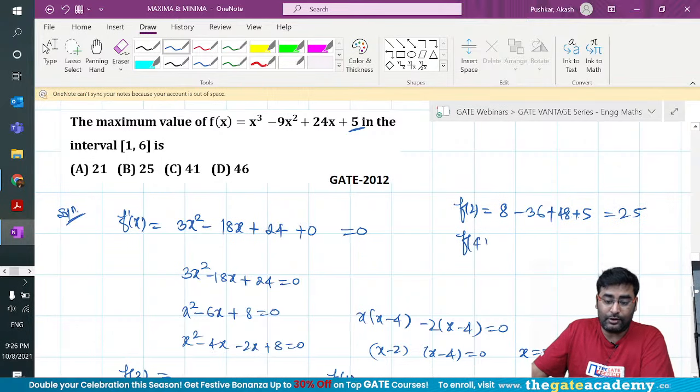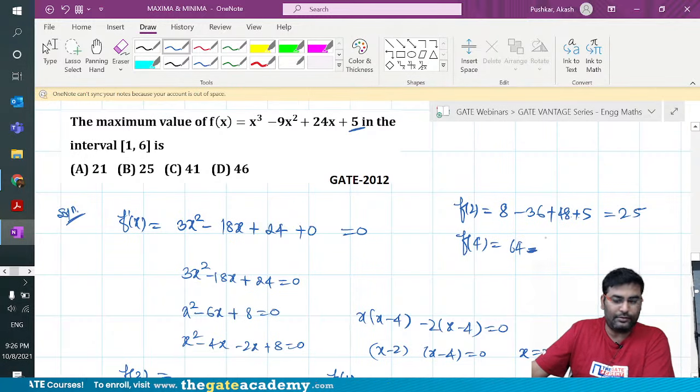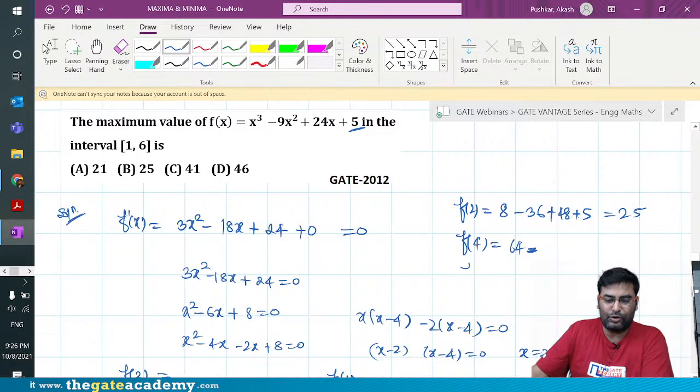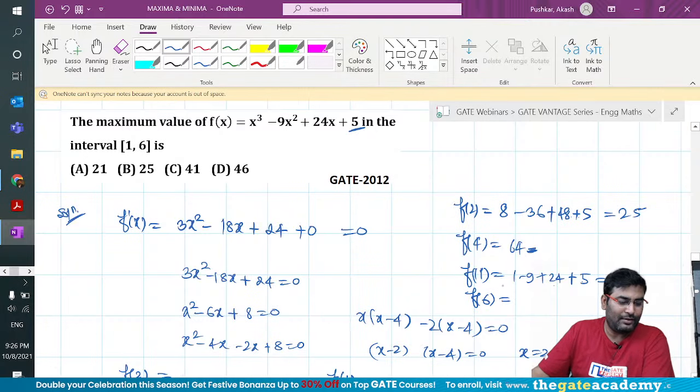What is the function value at 4? Okay, 16, 64. And what is the function value at 4? This is very long, I'll struggle here. So it is 1 minus 9. 24 plus 5, so I get 29, 30 minus 21. What is the function value at 6?